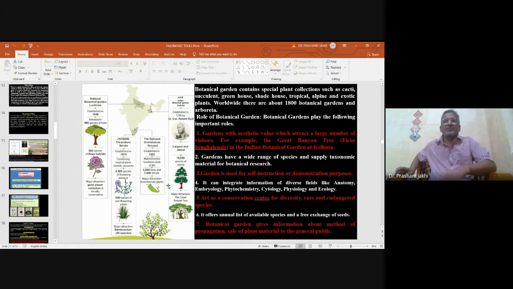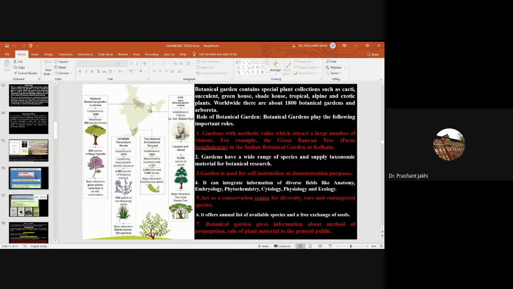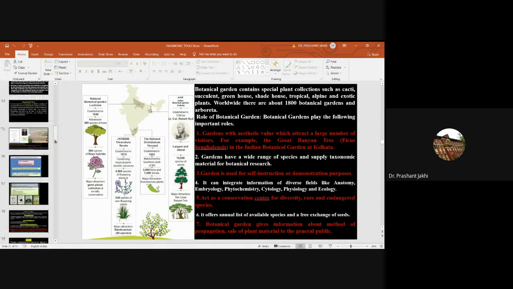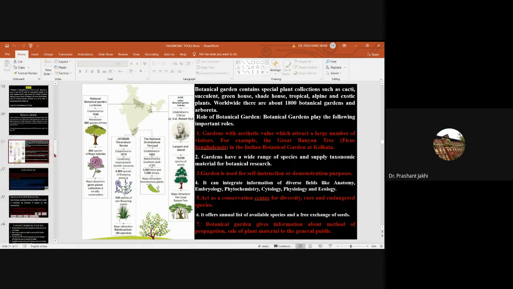Then next, a botanical garden gives information about methods of propagation, and sales of plant material to the general public. For these different purposes, botanical gardens are very important.